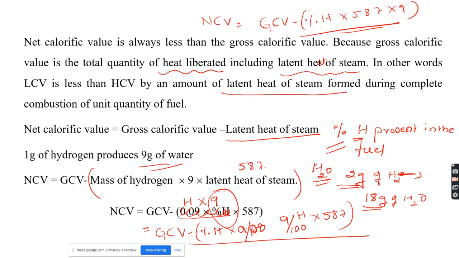The net calorific value is less than the gross calorific value. So the lower calorific value is less than the gross calorific value by an amount of latent heat of steam formed during the complete combustion of a unit quantity of fuel. So LCV is equal to GCV minus percentage of hydrogen into 587 into 9.